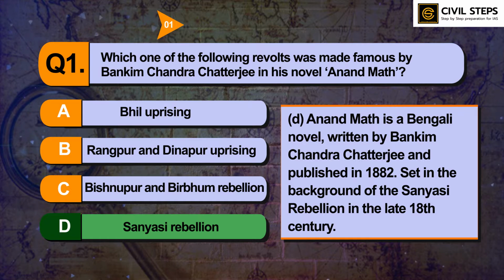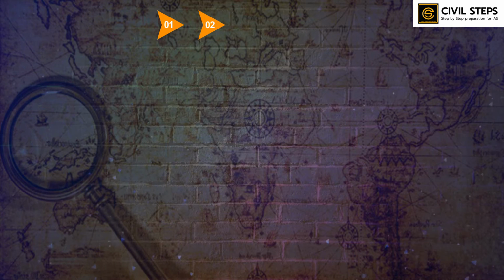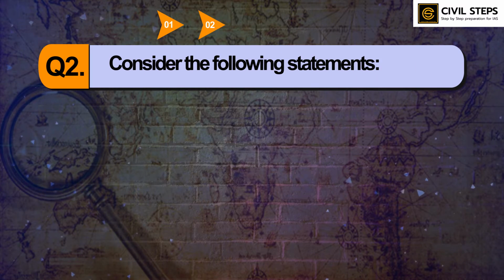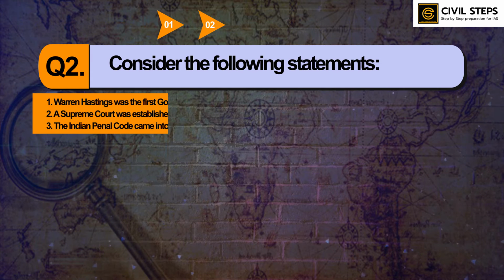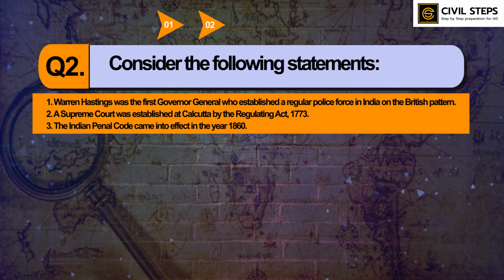So let us discuss question number two. Consider the following statements. Statement 1: Warren Hastings was the first Governor General who established a regular police force in India on the British pattern. Statement 2: A Supreme Court was established at Calcutta by the Regulating Act 1773.